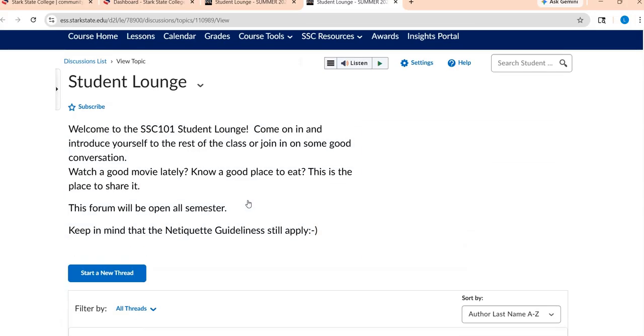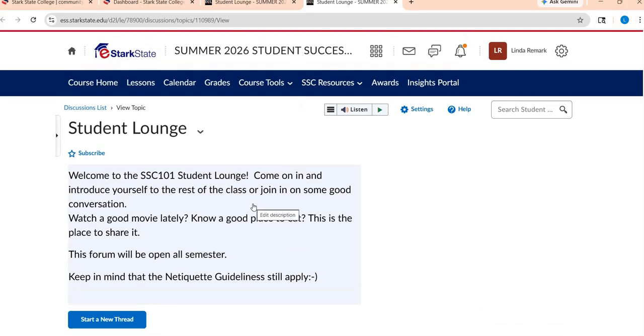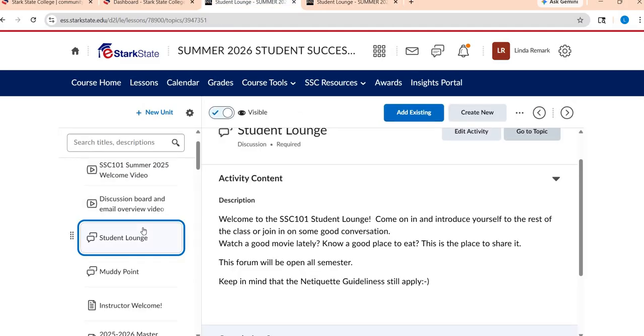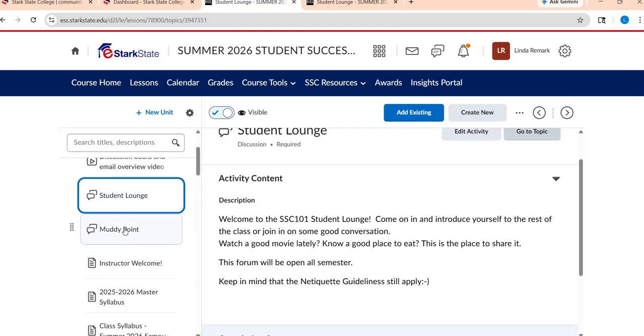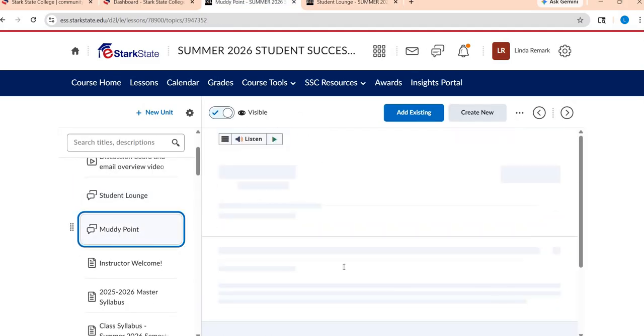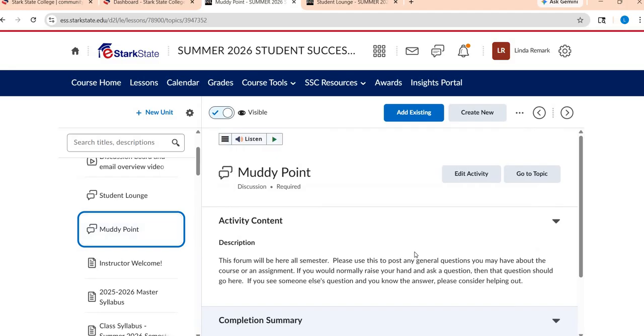Okay, so that is the welcome, like the student lounge, and again, you can share if you've seen a good movie, some restaurants, or if you have general questions. The other board that'll be open all semester is called the Muddy Point, and this is where you can ask a question about the course or an assignment. However, anyone can answer these questions.